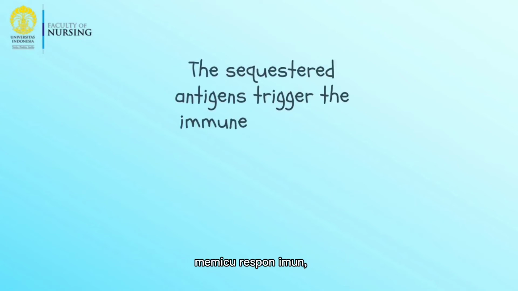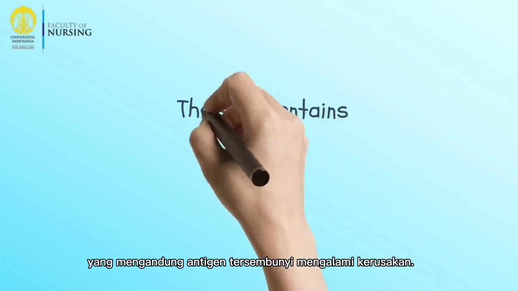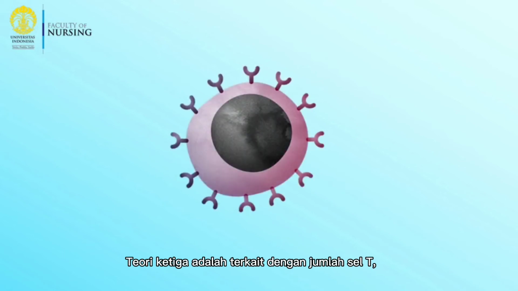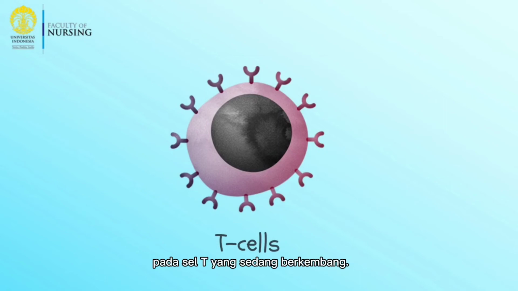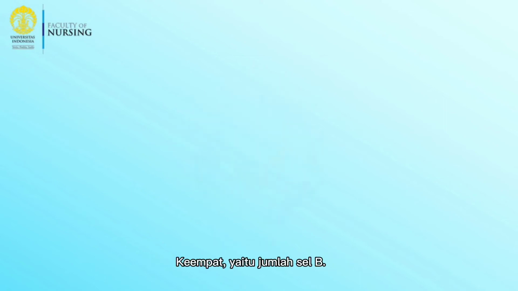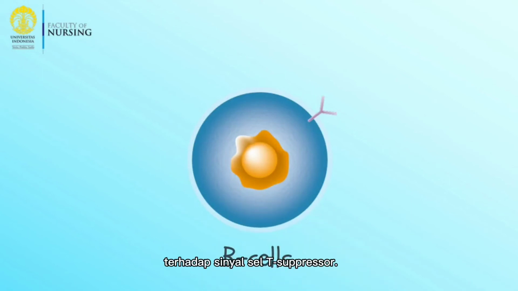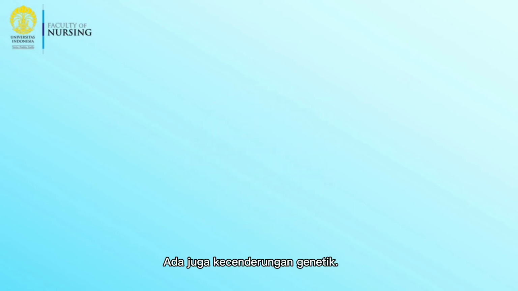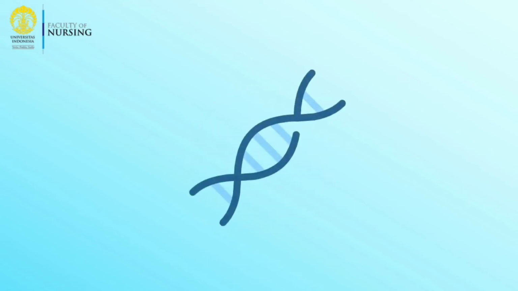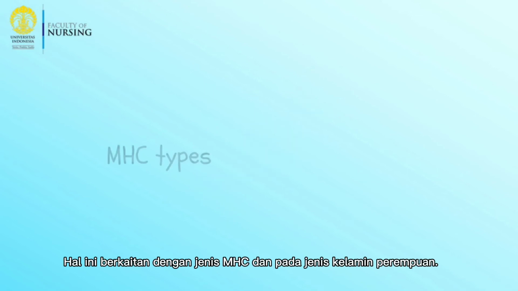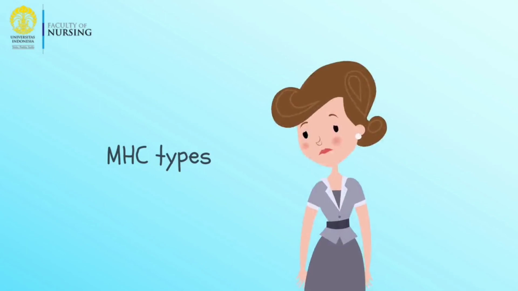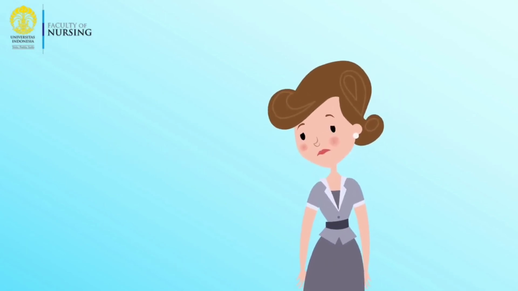The second theory is that sequestered antigens trigger the immune response. It happens when the site containing hidden self-antigens is damaged. The third theory is related to the number of T cells, when some self-products are not exposed to the developing T cells. Fourth is the number of B cells, when certain B cells lose their responsiveness to suppressor T cell signals. There is also a genetic predisposition. It is associated with MHC types and female gender. The viruses may alter cells too.